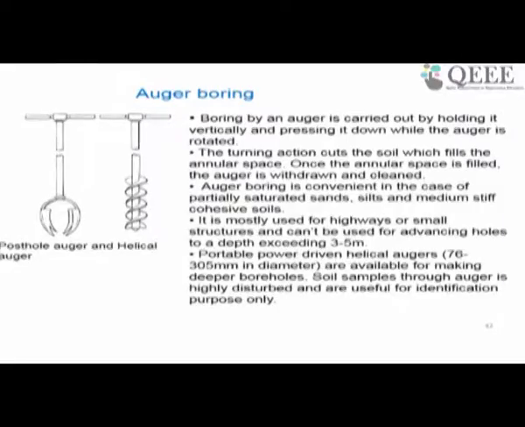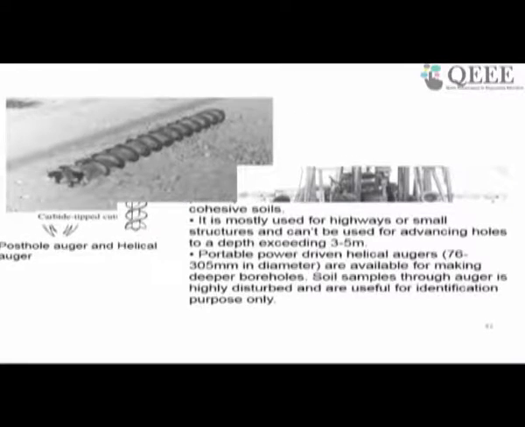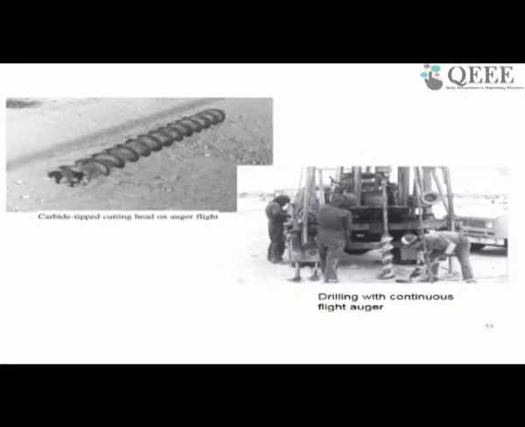But if you want to go a little deeper, one can use portable power driven augers as well, where the diameter as well as depth can be more. Here you can see a carbide tipped cutting head on the auger flight, and drilling with a continuous flight auger which is mechanically driven, so you can go to a deeper depth.